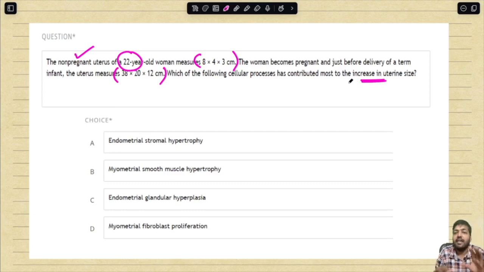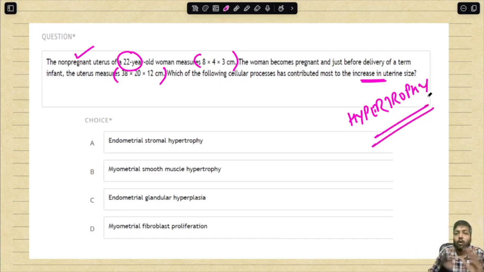You have seen, this is the case of pregnancy, and the uterus has increased in size. In Robbins, I have read this under physiological hypertrophy. So the answer will be hypertrophy. Yes, you are very confident about that and you become very happy when you read the question, but when you come to the MCQs, you think what will be the answer? There are two options which are showing hypertrophy. What should be the answer? How should I go about that?